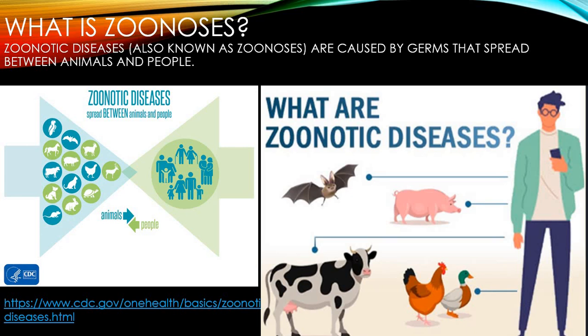Coming to the topic, what is zoonosis? We have come across a lot of lectures by professors, and through those lectures we came to know that zoonotic disease, also called zoonosis, is caused by germs that spread between animals and people. You can see the pictorial representation. We are all familiar with COVID-19, which is one of the zoonotic diseases. It started from bats, spread through other animals, and finally to human beings.